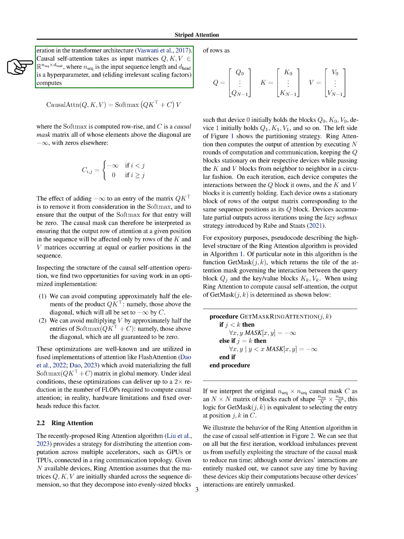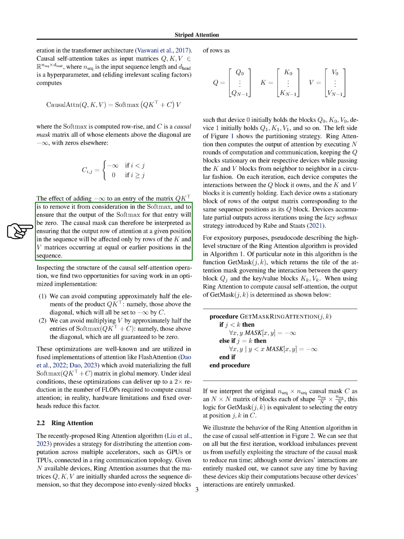The elements above the diagonal of C are negative infinity, with zeros elsewhere. Adding negative infinity to an entry of the matrix QK transposed removes it from consideration in the softmax operation, ensuring that the output of the softmax for that entry will be 0. The causal mask can therefore be interpreted as ensuring that the output row of attention at a given position in the sequence will be affected only by rows of the K and V matrices occurring at equal or earlier positions in the sequence.